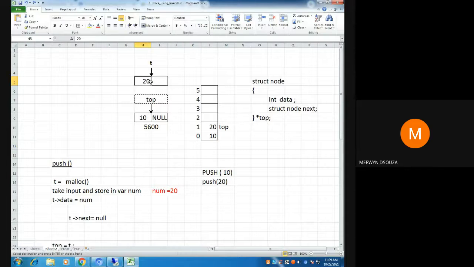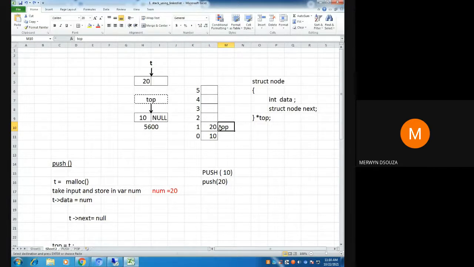Now this node 20, is it the first node or is it the last node? Remember how stacks are operating. Stacks are operating only at one end. What is that end known as? Top. Now, where top is pointing to 20, is 20 the last element of the stack or is it the first element of the stack?